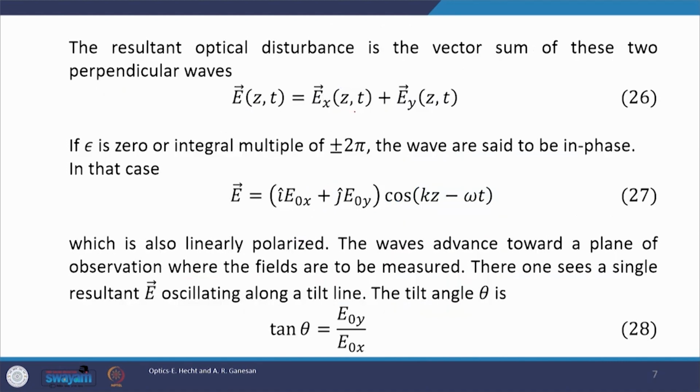Now, here in equation number 26 we are adding Ex and Ey vectorially, because these are two perpendicular components. Ex is perpendicular to Ey.